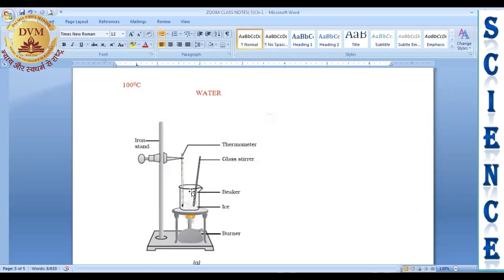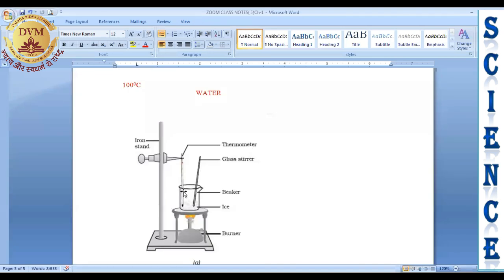Now arrange one thermometer inside the beaker. Next question is, what is a thermometer? So thermometer is a device which is used to measure the temperature, or we can say it is a device which is used to measure the heat provided to this container, right? So thermometer is used to measure the temperature.